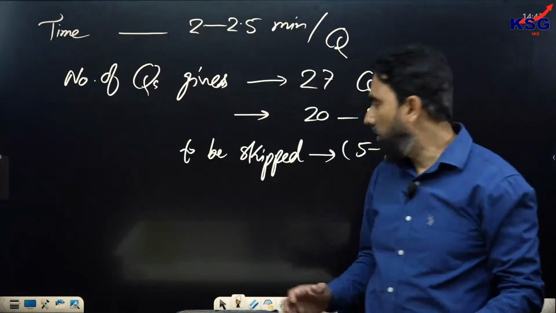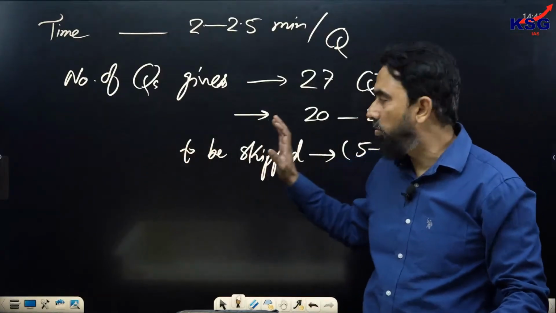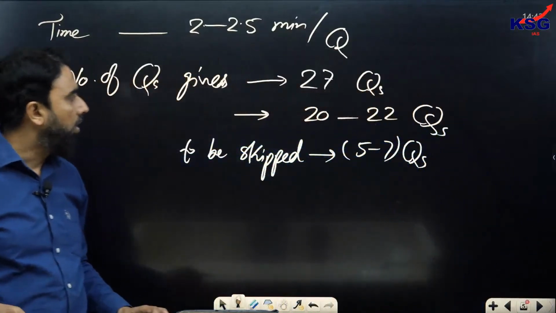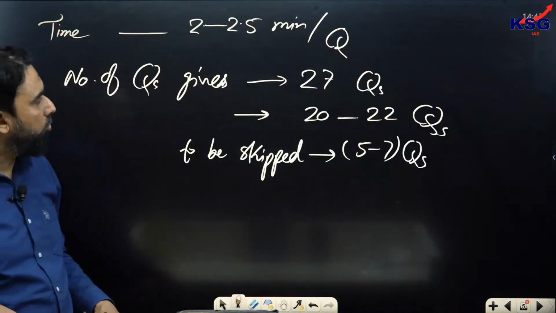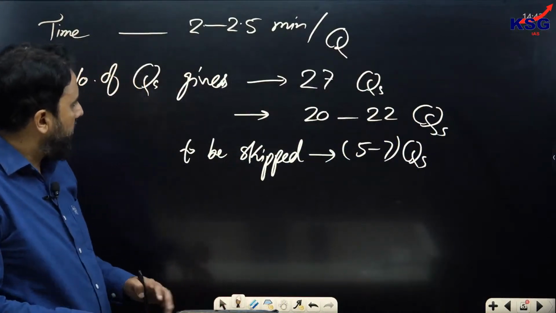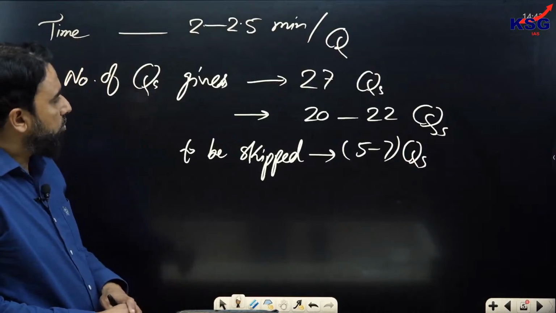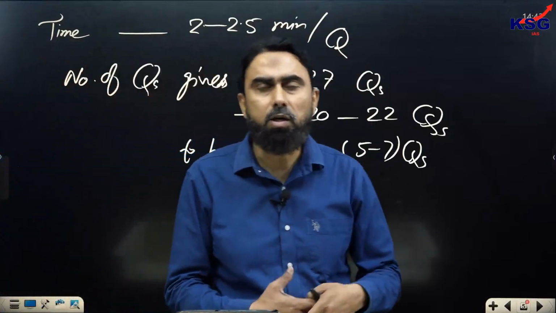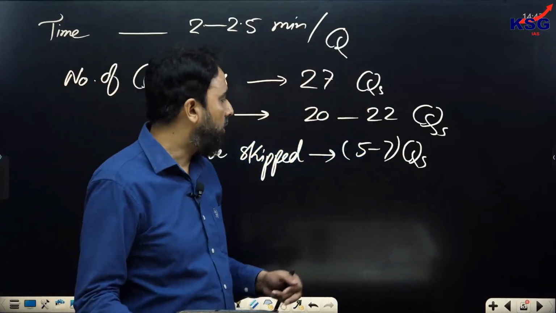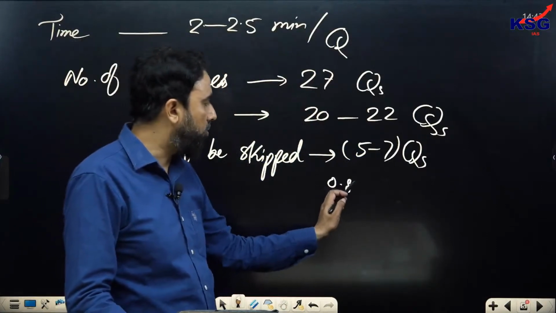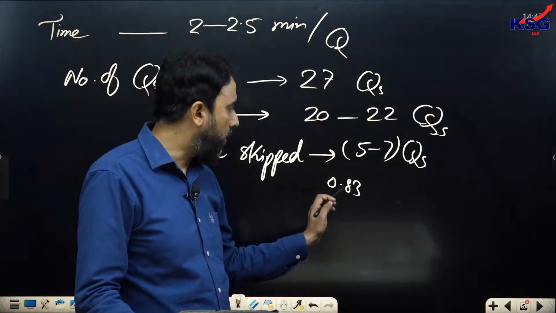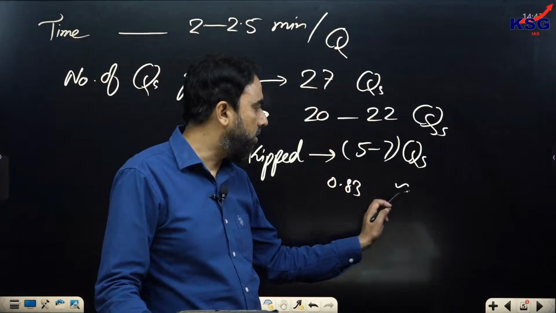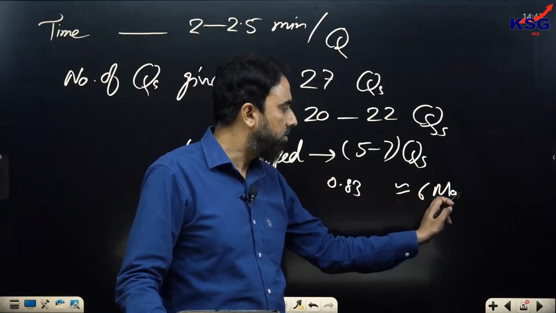I'm making my points in a general way. I'm not saying each student must follow the same thing, but on an average, for students who are doing fairly well in this section, 5 to 7 questions should be skipped. If you go after each RC question, you invite negative marking, because 0.83 is deducted for each wrong answer. If you commit 7 wrong answers, you lose close to 6 marks, which matters.